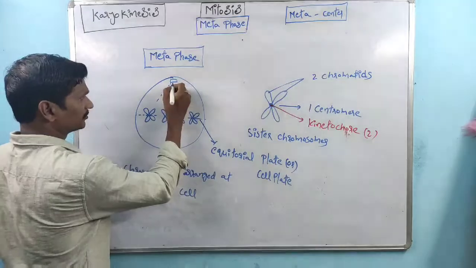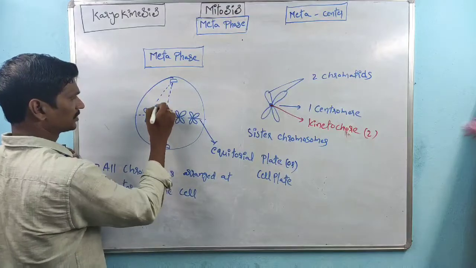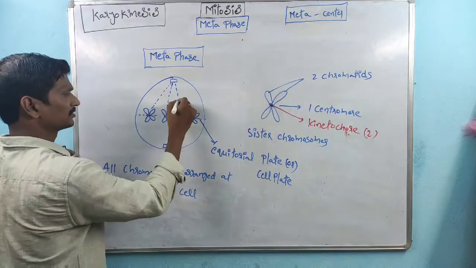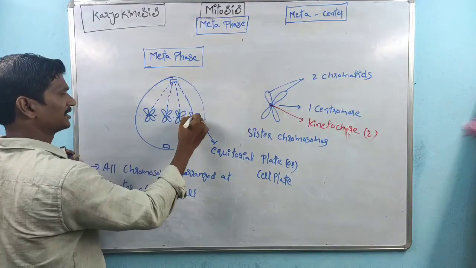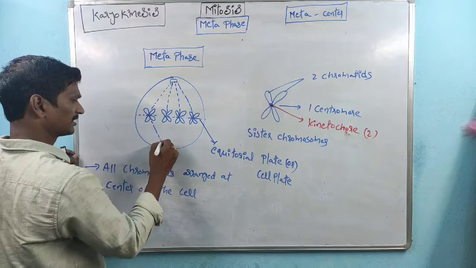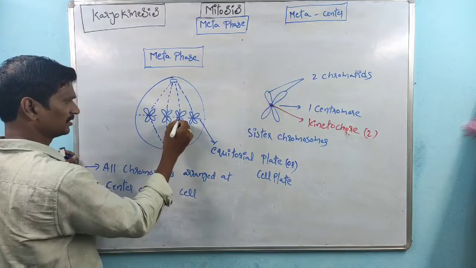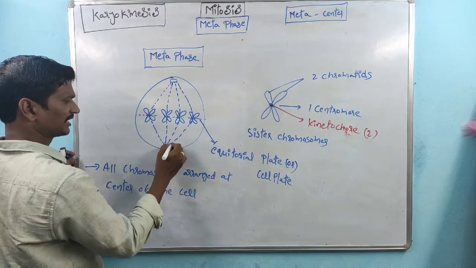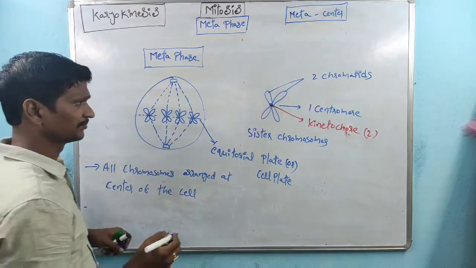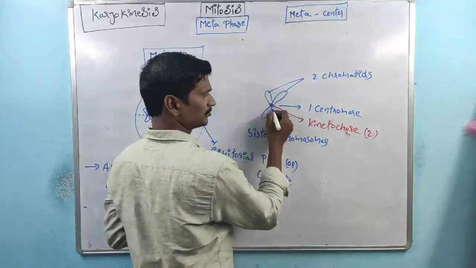So here, draw the diagram. See, this is the chromosome, right? These are the spindle fibers which are attached to the kinetochore of the chromosome. Another side of the kinetochore structure supports the attachment of chromosomes. See, this is one chromosome, right?